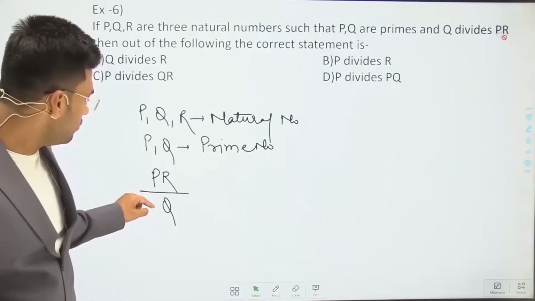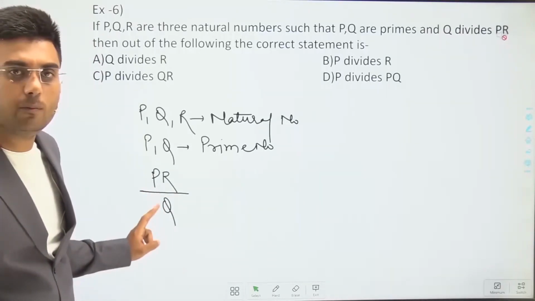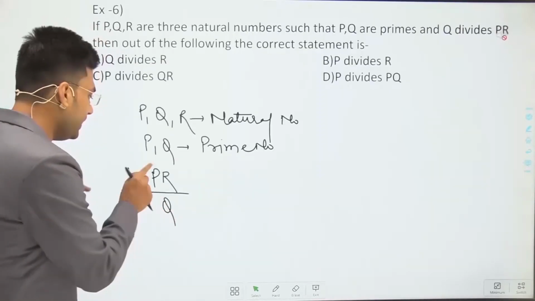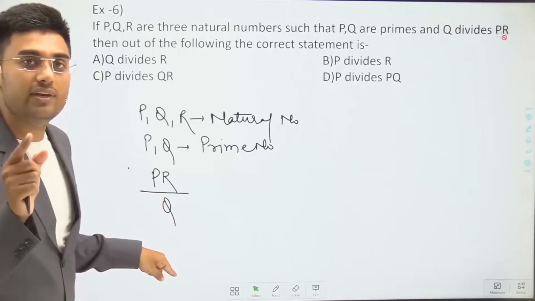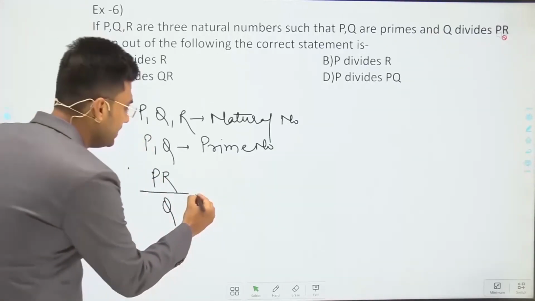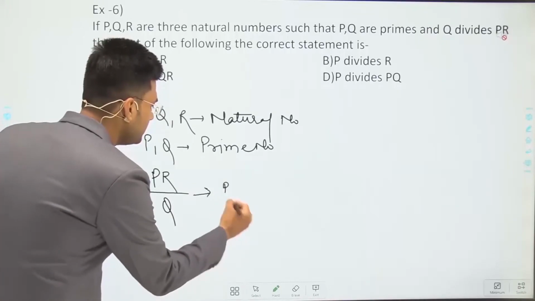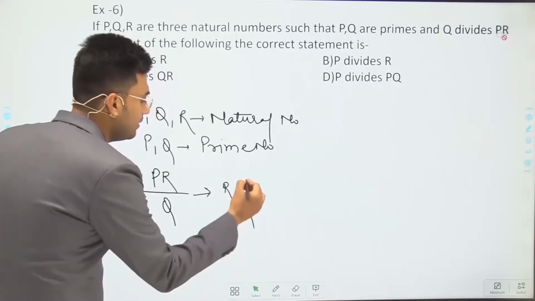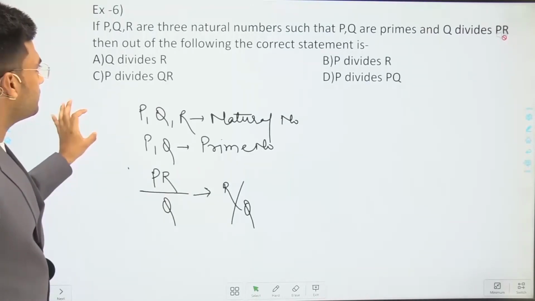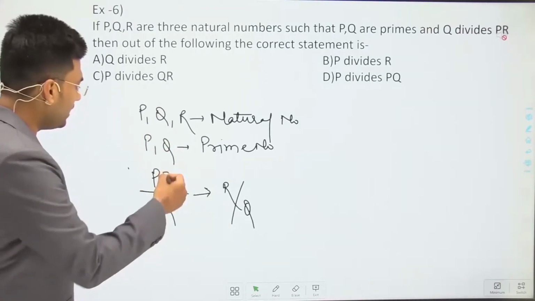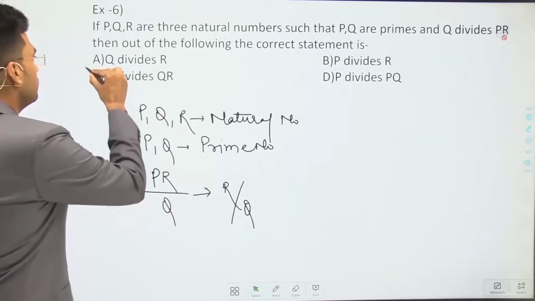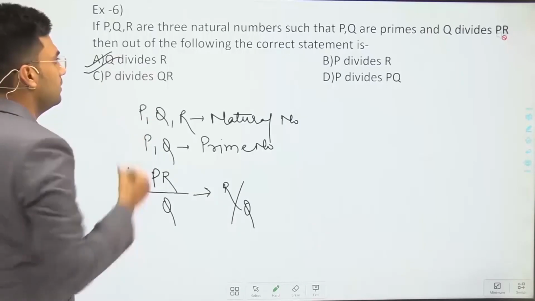If P is not divisible by Q and PR is divisible by Q, then we can say that R should be divisible by Q. So R should be divisible by Q, or we can say that Q divides R. So the first option is correct.